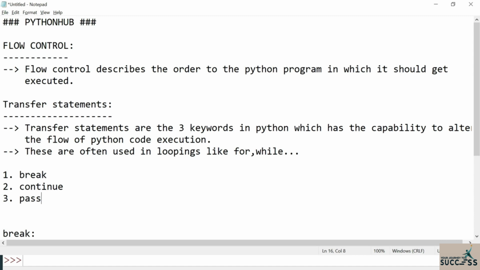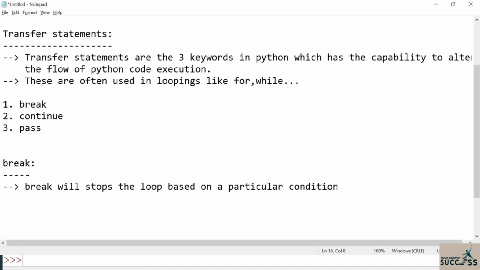Predominantly these three transfer statements are used in loopings. The main focus of these three keywords is in loops. That's why I covered loops first, and then I started the transfer statements. Very often these transfer statements are used in loopings only.